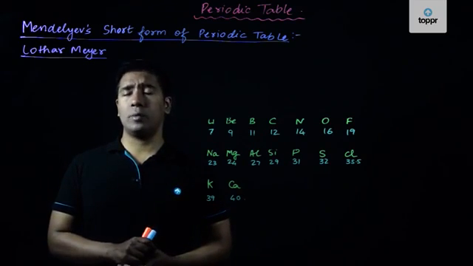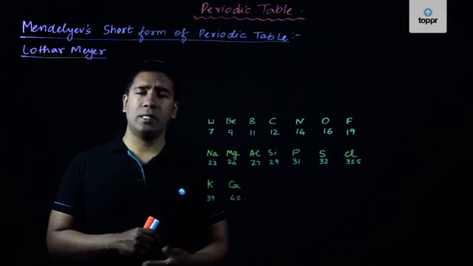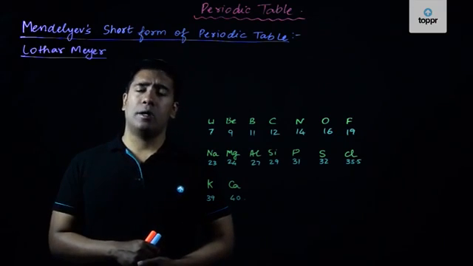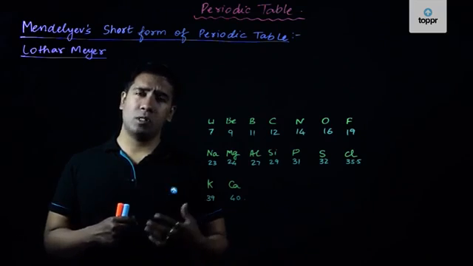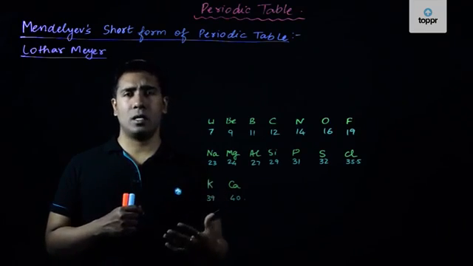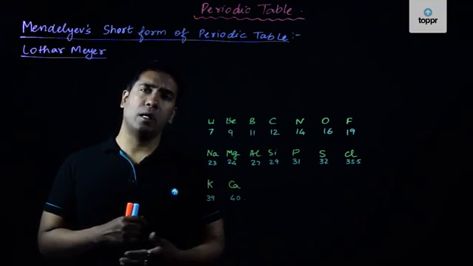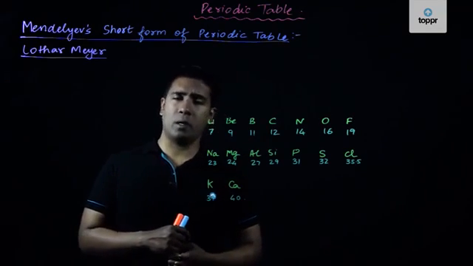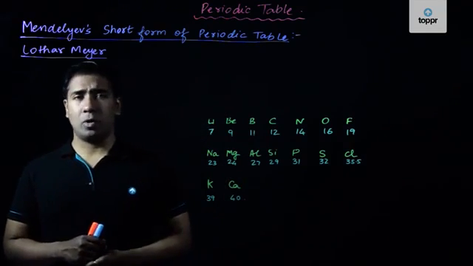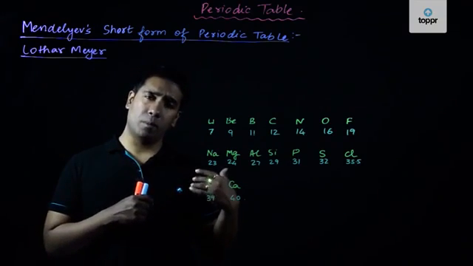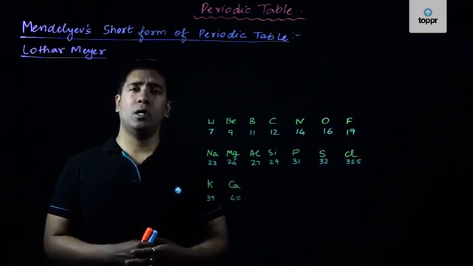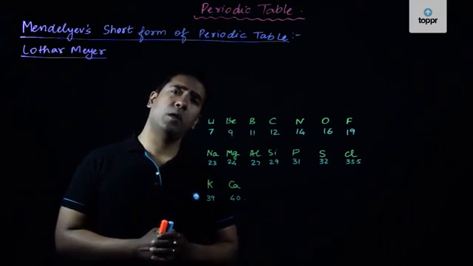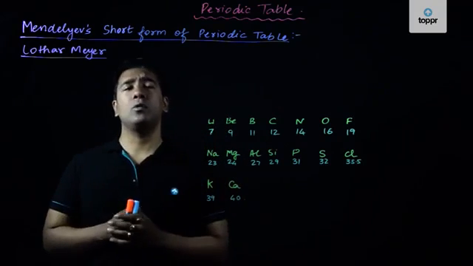It is known that Lothar Meyer was the first scientist who arranged all these elements in the increasing order of atomic weights and who formed the short form of the periodic table. However, Lothar Meyer, who was a German scientist, had published his theory a little later than that by Mendeleev, and that is the reason why, officially speaking, this short form of the periodic table, before the modern periodic table, which is also called the long form of the periodic table, the credit for it is given to Mendeleev.